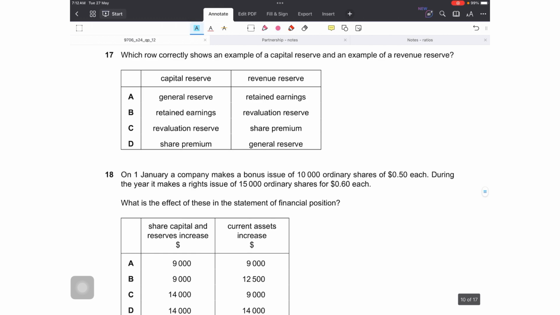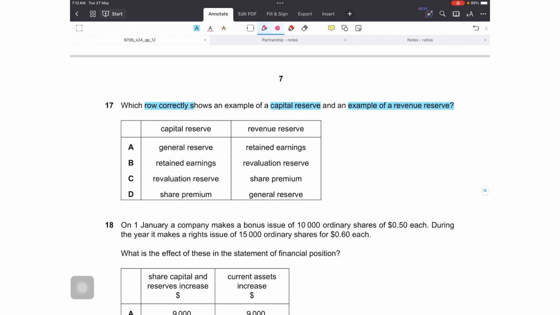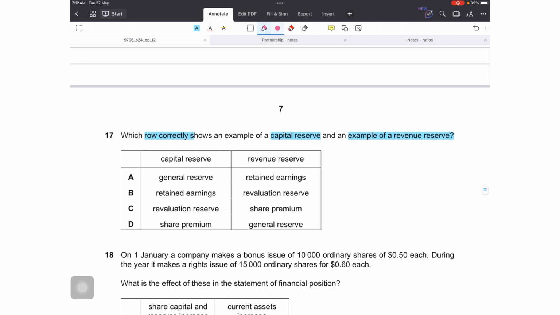Question number 17. Which row correctly shows an example of a capital reserve and an example of a revenue reserve? So capital reserves, we know they are generated from non-trading activities, such as from any structural changes in a company, and revenue reserves are generated from trading activities, from profit related activities.